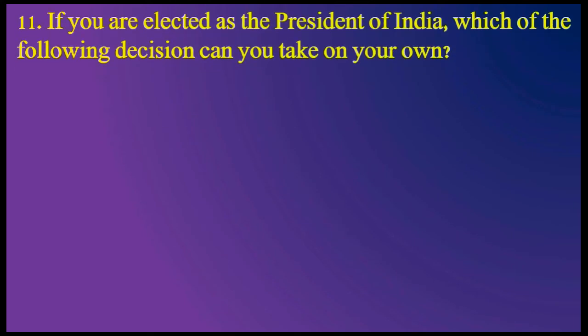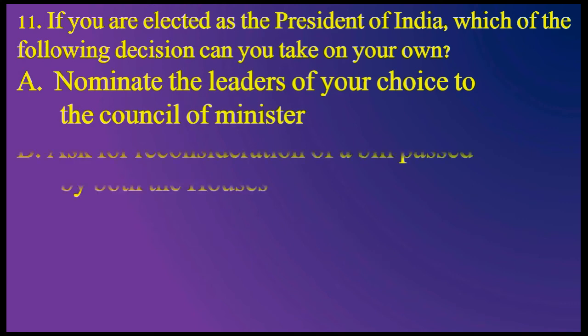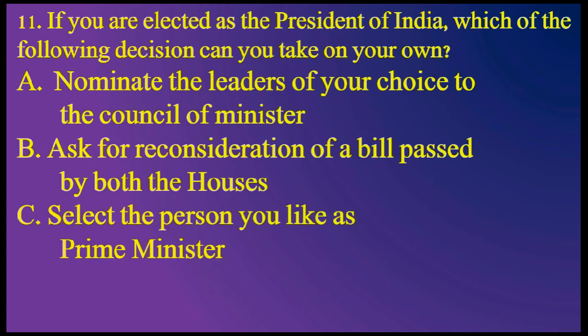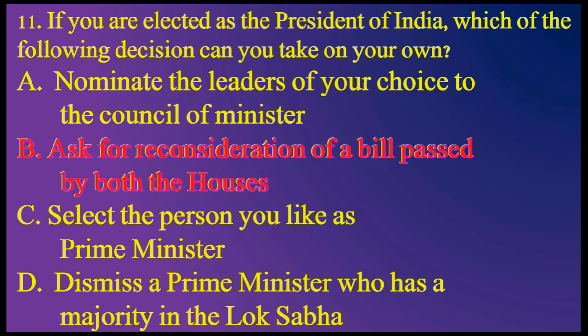Question number 11. If you are elected as President of India, which of the following decisions can you take on your own? Option A, nominate the leaders of your choice to the Council of Ministers. Option B, ask for reconsideration of a bill passed by both the houses. Option C, select the person you like as Prime Minister. Option D, dismiss a Prime Minister who has a majority in the Lok Sabha. Which is the correct answer? The correct option is option B, ask for reconsideration of a bill passed by both the houses.